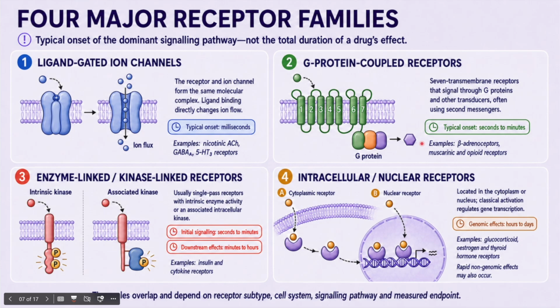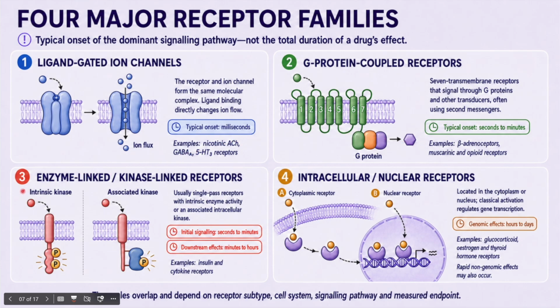Because signal transduction involves intermediate molecules, the characteristic onset is generally seconds to minutes, although some GPCR-mediated events can begin more rapidly and downstream effects may persist much longer. Examples include beta adrenoreceptors, muscarinic acetylcholine receptors, dopamine receptors, and opioid receptors.